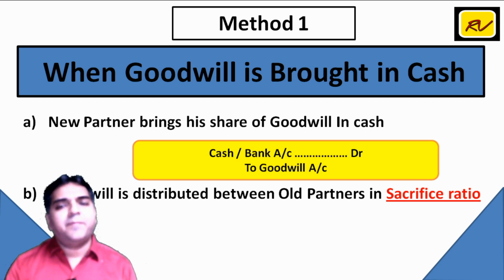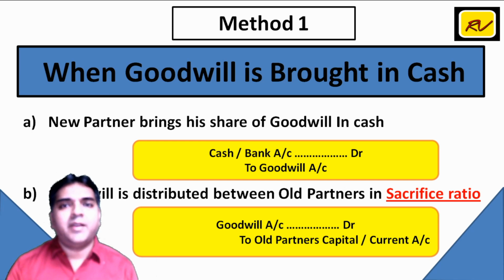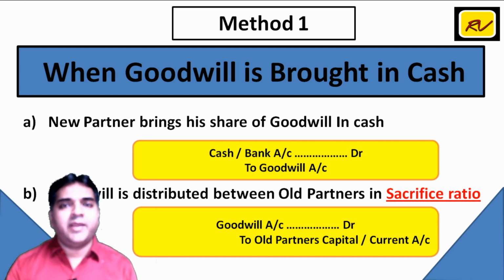Under the second step, this goodwill will be distributed between old partners in their sacrifice ratio. पहले गुडविल को हमने क्रेडिट किया था, अब गुडविल को हम डिस्ट्रीब्यूट करेंगे, हम गुडविल को डेबिट करेंगे, and this goodwill belongs to old partners.